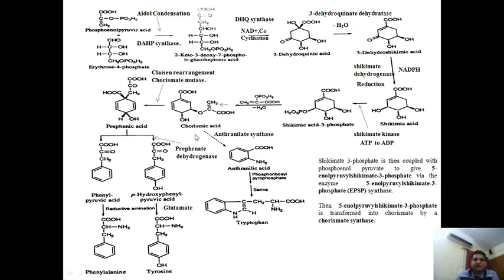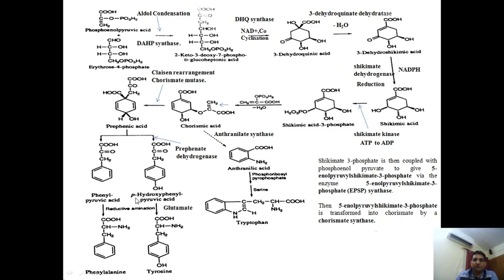Similarly, if we see here this chorismic acid, if it undergoes the Claisen rearrangement, in presence of the chorismate mutase enzyme, it will form the prephenic acid. Now this prephenic acid will undergo decarboxylation to form the phenyl pyruvic acid and para-hydroxyphenyl pyruvic acid.